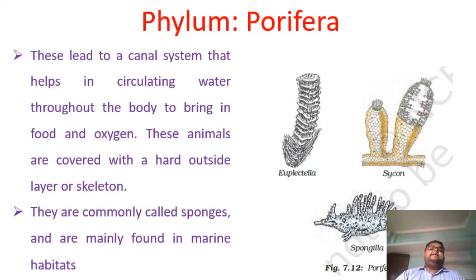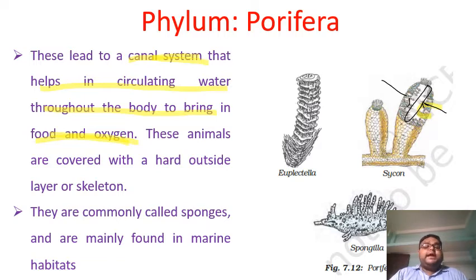Right. Now see, there are some more characteristics of this phylum. The pores that we saw here, I'm just marking them here, lead to a system, and this system is called the canal system. This canal system helps in circulating water throughout the body to bring in food and oxygen. So the holes present in the body of the Porifera bring in water from the water bodies into the organism, right? And with the water come food and oxygen.